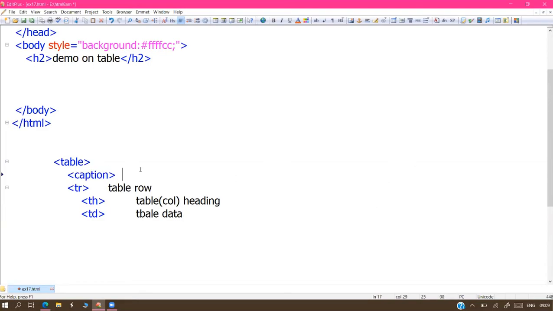Caption means the original table heading, the table main heading. In the points table, marks report, list of tables, the main heading that comes is our caption. TD is used for displaying the data, that's why we call it table data. If you want to set the headings for columns, use TH. If you want to draw rows, use TR. If you want to set the main heading for tables, use caption. And all these things are grouped by the main tag.